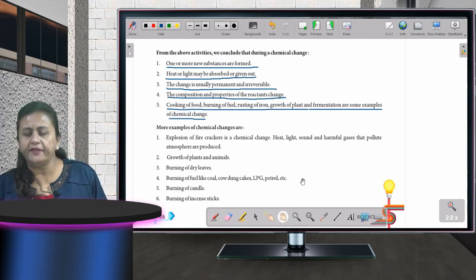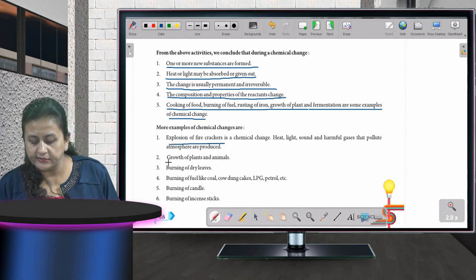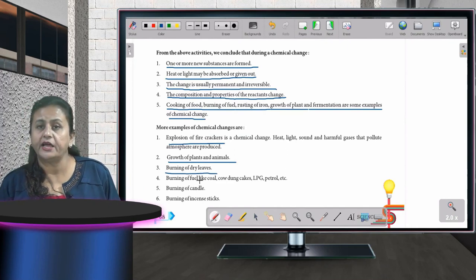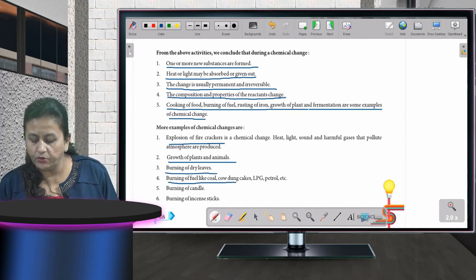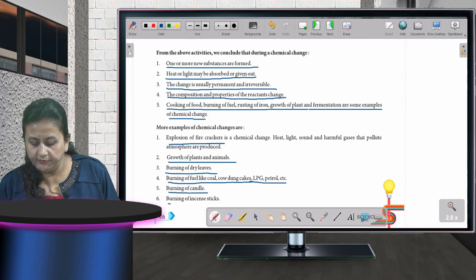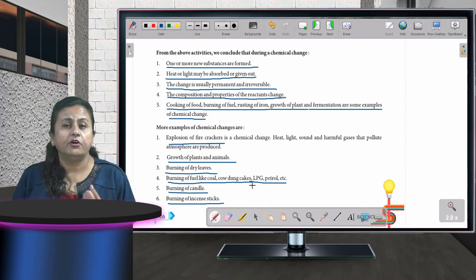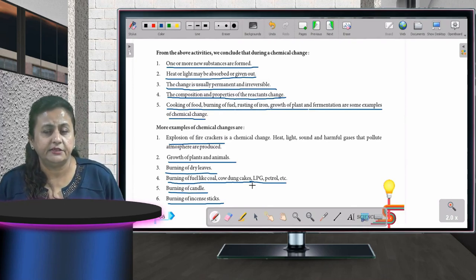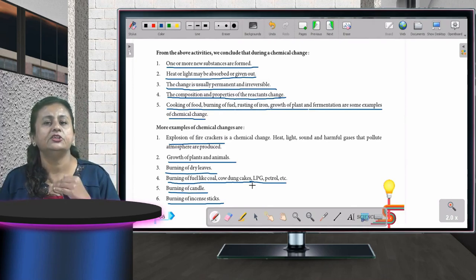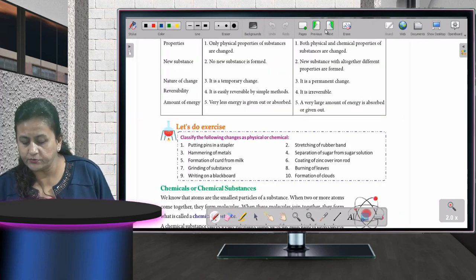Now there are a few more examples of chemical changes. Explosion of firecrackers, growth of plants and animals, burning of dry leaves, burning of fuel like coal, cow dung, gases, LPG, petrol, etc., burning of candle and burning of incense sticks. Incense sticks are agarbatti. When you burn it, what happens? Ash forms. Can you get the stick back? No. Once things are changed into ash, you cannot get that thing back from the ashes. Fine, children. Now we'll move to the next one.